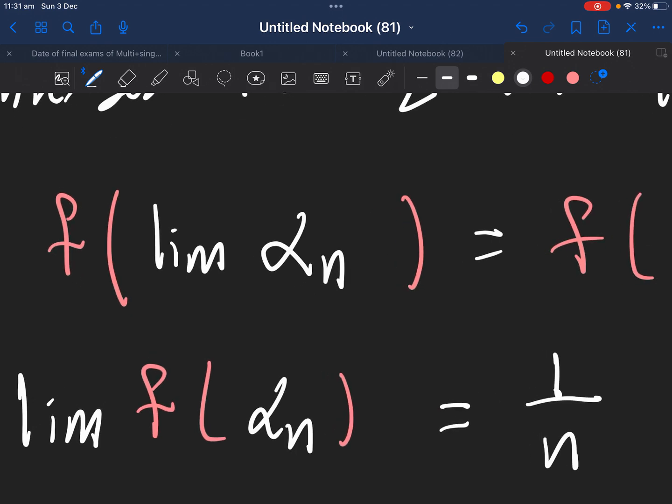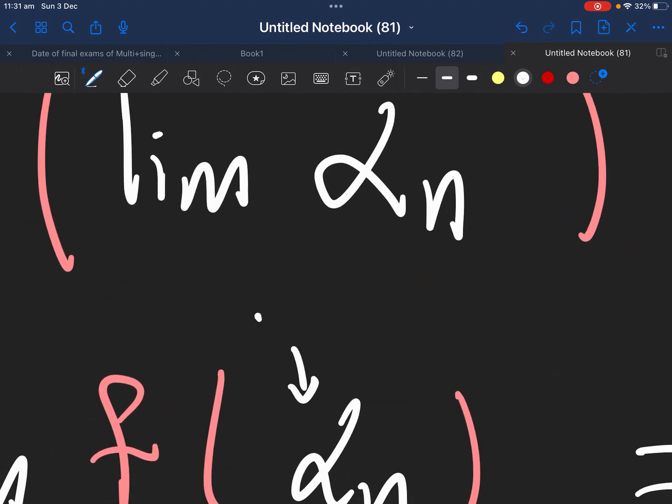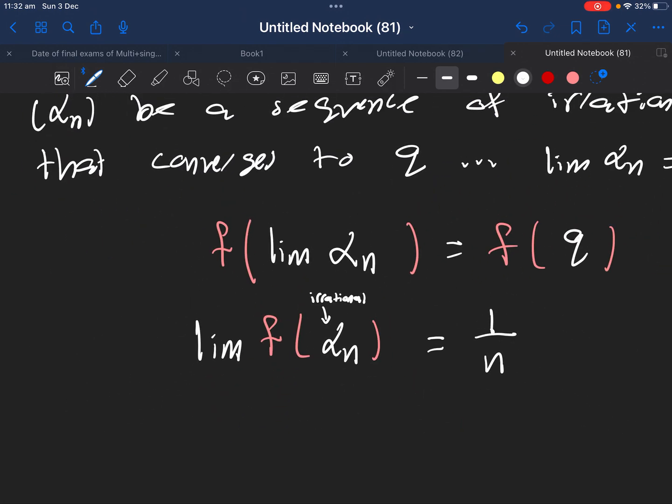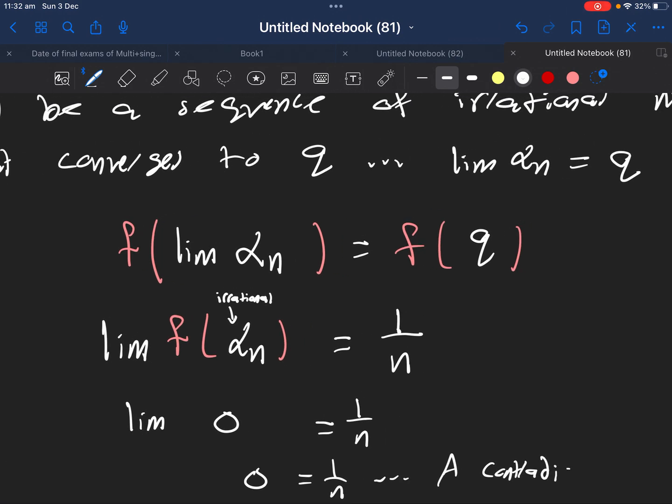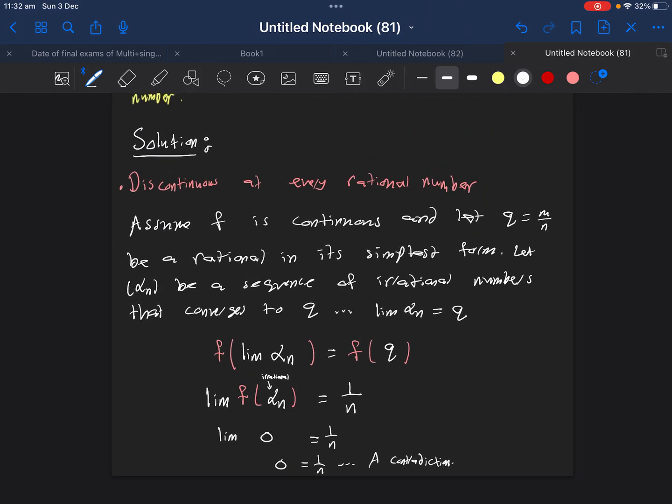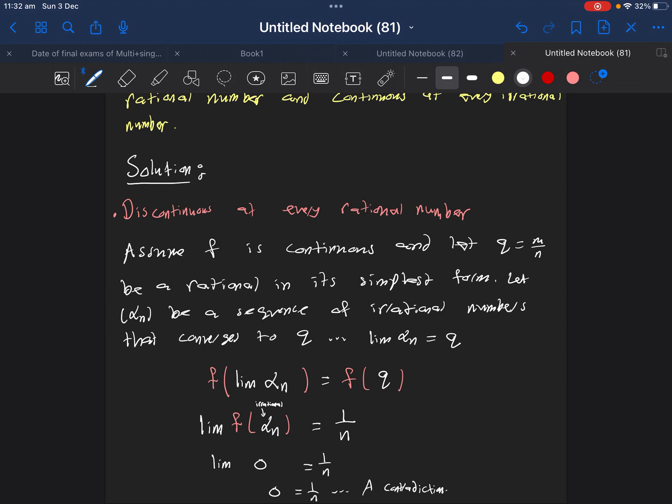However, alpha n is irrational, so f of alpha n is equal to 0. So we end up with 0 equal to 1 over n, which is clearly a contradiction. And thus we prove that the function is discontinuous at every rational number.